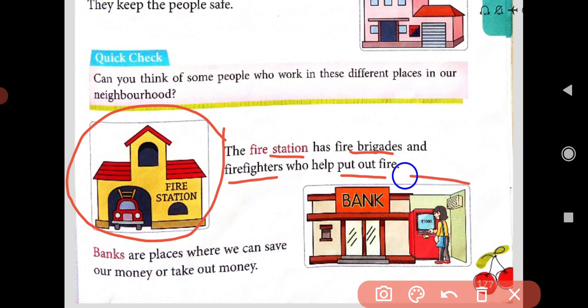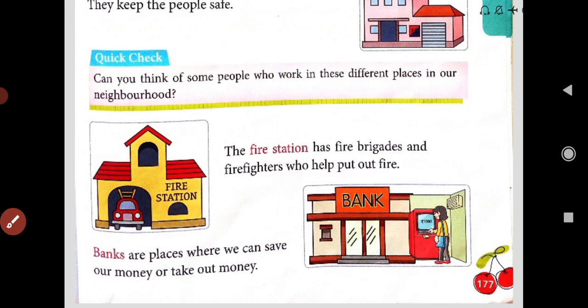Here is the picture of a bank. For what are you going to the bank, dear students? Will you tell me what you use banks for? Comment it fast.